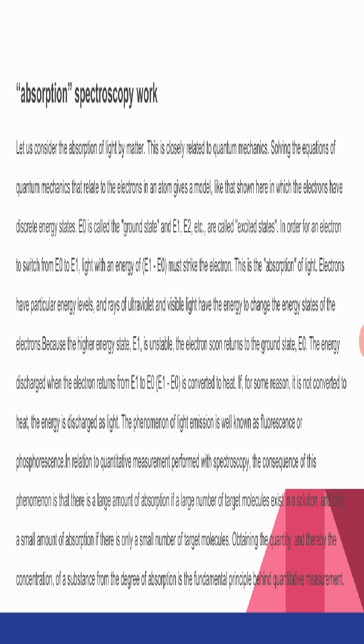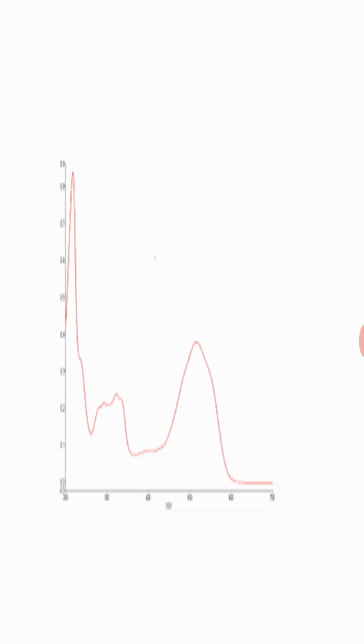In relation to quantitative measurement performed with spectroscopy, the consequence of this phenomenon is that there is a large amount of absorption if a large number of target molecules exist in solution, and only a small amount of absorption if there is only a small number of target molecules. Obtaining the quantity, and thereby the concentration, of a substance from the degree of absorption is the fundamental principle behind quantitative measurement.